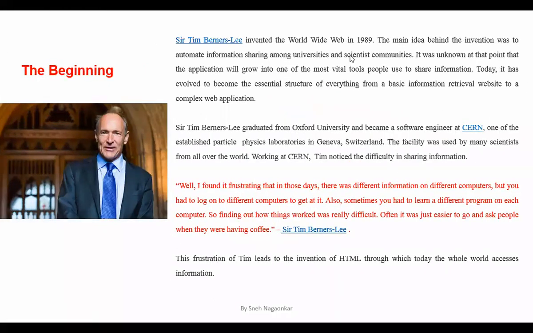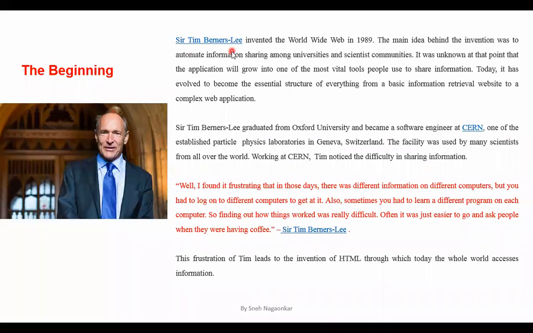Now I'm going to tell you what was the origin of HTML, or how HTML exactly came into existence, right? So you can see one person in my PPT. Do you know the name of this person? Anybody knows this inventor? The name of this person is Tim Berners-Lee.